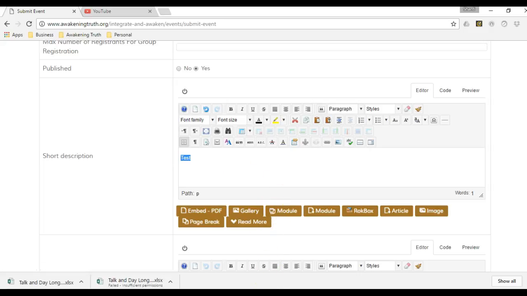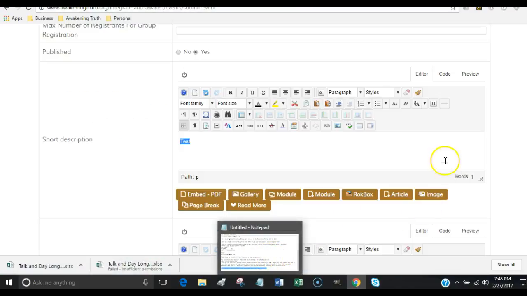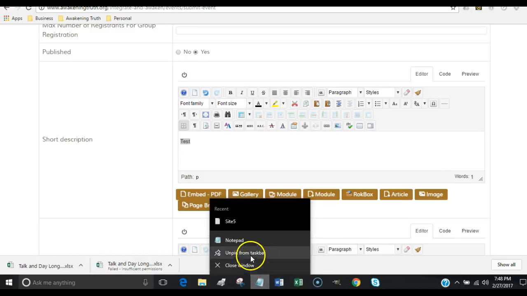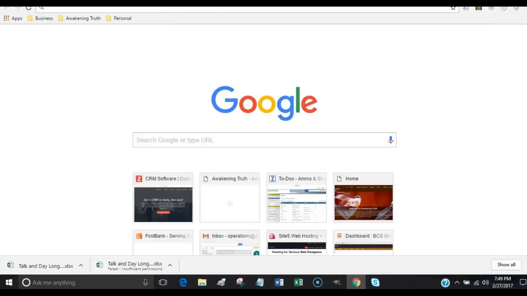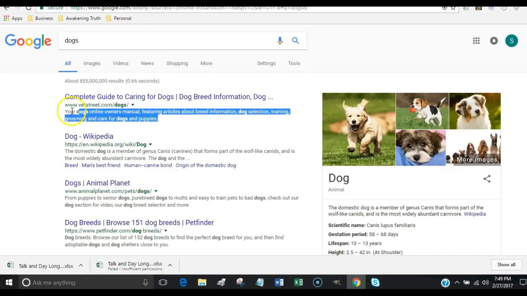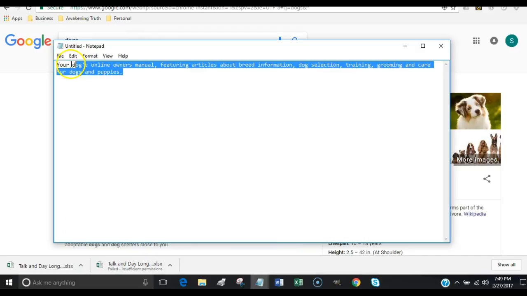What I would recommend is that you use a function like this here, which is going to be Notepad. And so Notepad, let me just open up a new window. And let's say, for example, we wanted to add a bunch of things here, and we wanted to copy off of something. We could actually, let me just go here and put in dogs or something. See how that's bold and everything? Well, it's going to have some HTML script in it. What this does is that it actually takes all of that out.